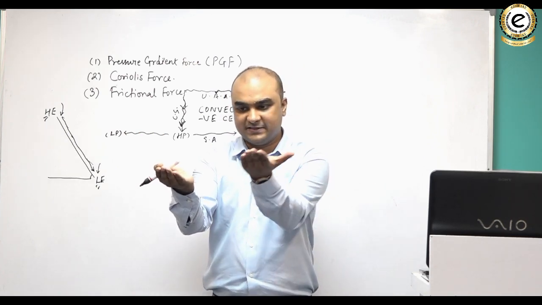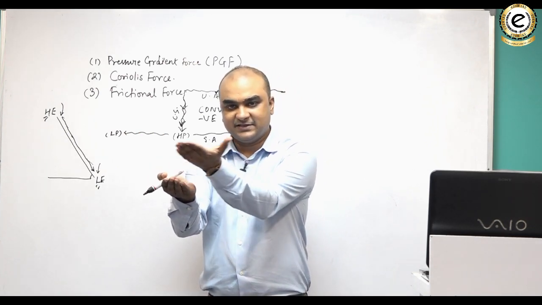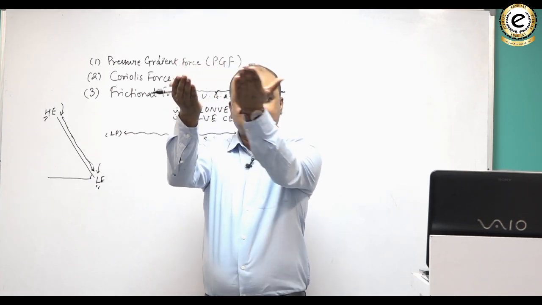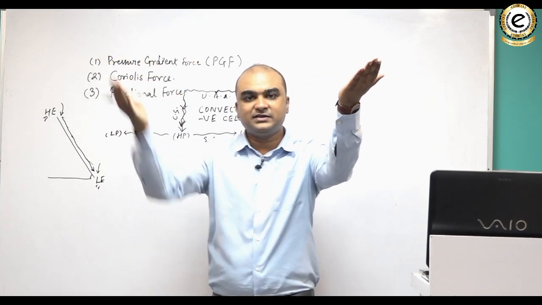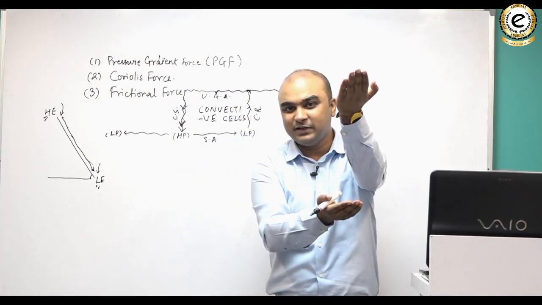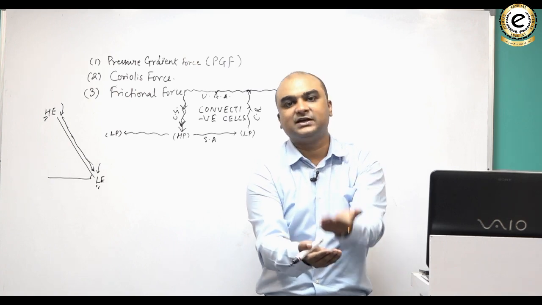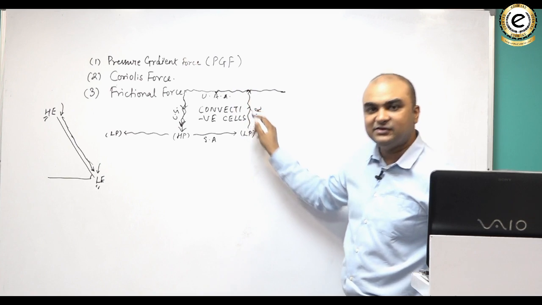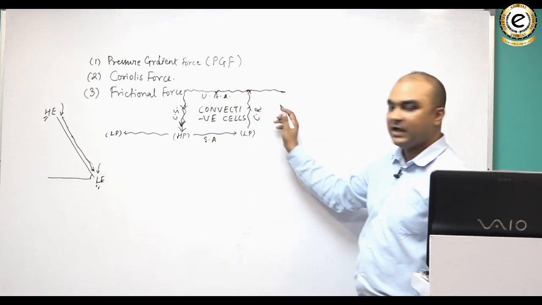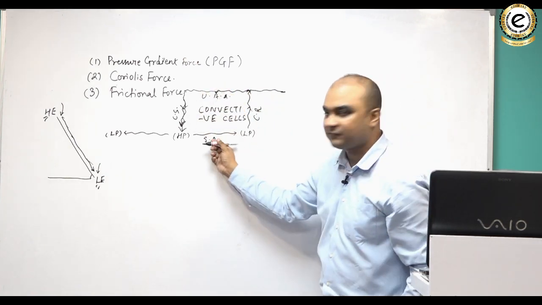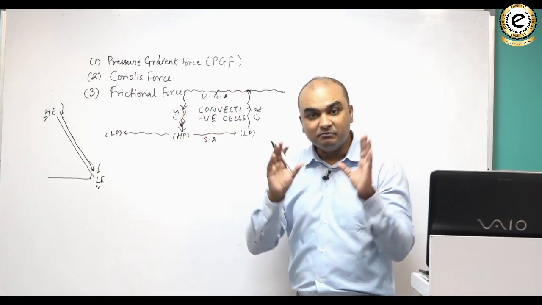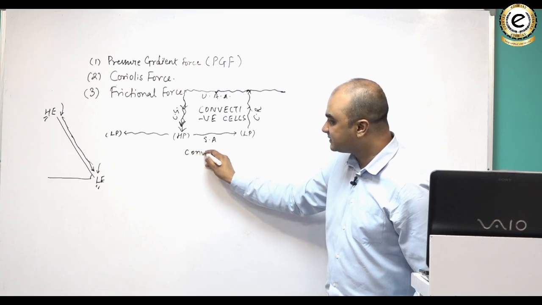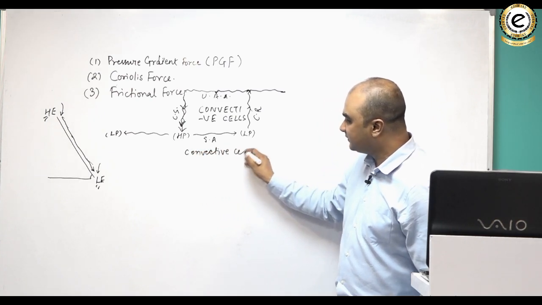So air flows like this, then it rises because over low pressure air rises and it spreads as it becomes equal in temperature to its surroundings, and when it becomes colder than its surroundings it sinks, and wherever it sinks it becomes high pressure. So that's why the movement of air, vertical and horizontal, upper air and surface, rise and sink, completes and makes a cell. Such a cell is known as convective cell.